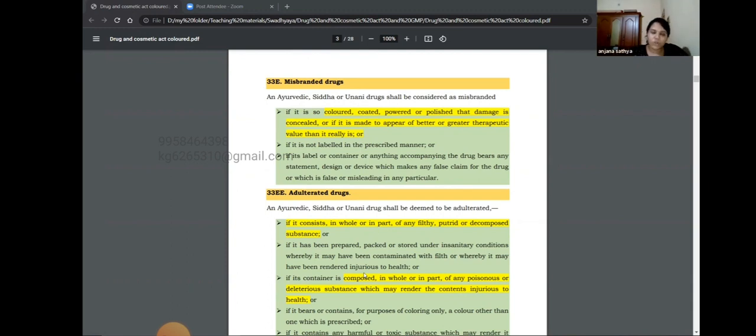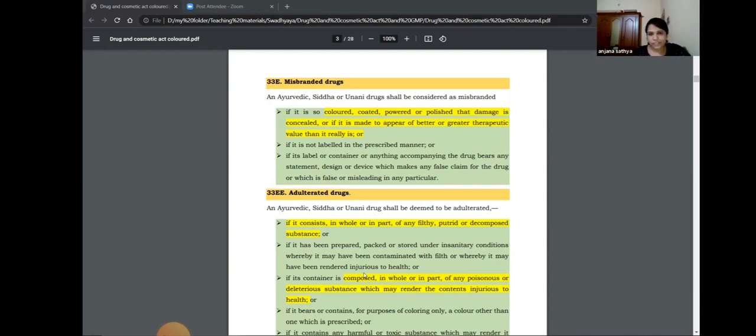There is a prescribed manner for labeling of medicines in Ayurveda, Siddha, and Unani provisions. So if that prescription is not followed properly, it will also come under misbranded drugs. If it's a label or container or anything, the drug bears a statement which makes any false claim that the drug is good for, or will cure, this particular disease, that will come under misbranded drugs.